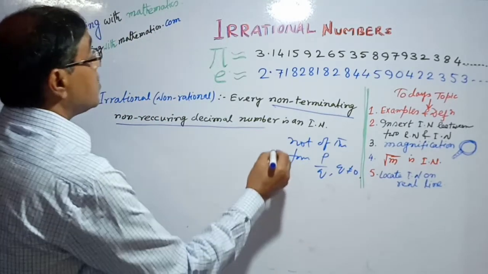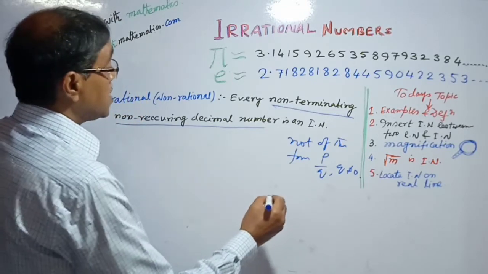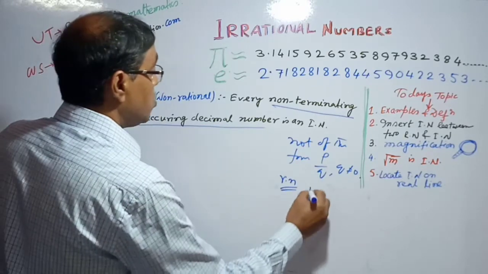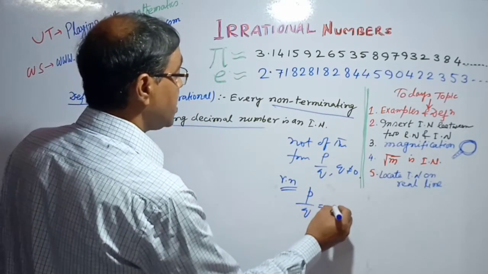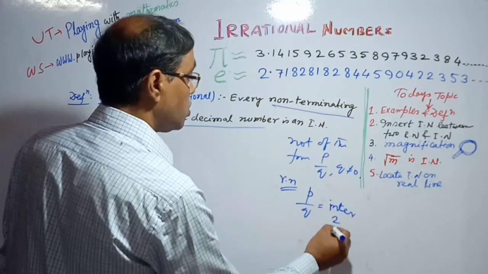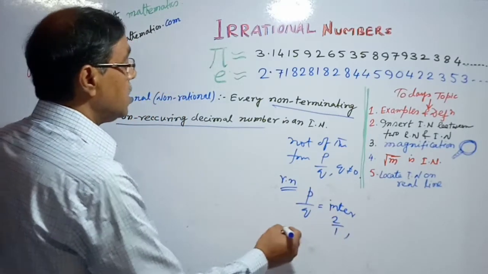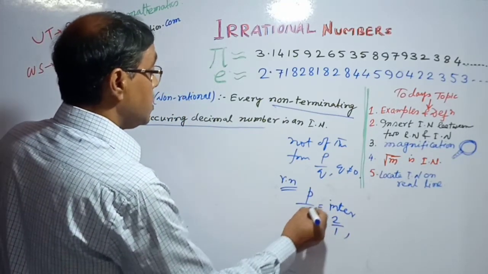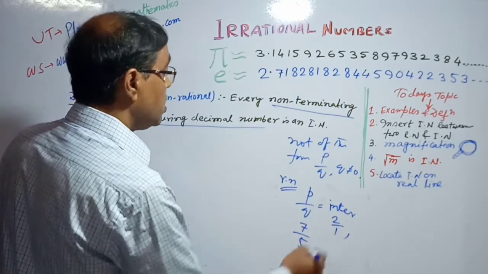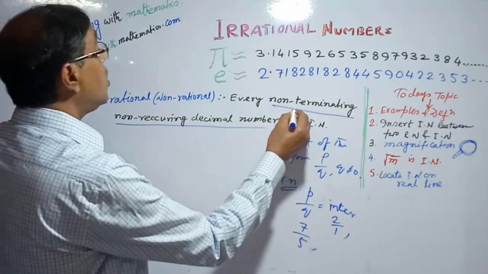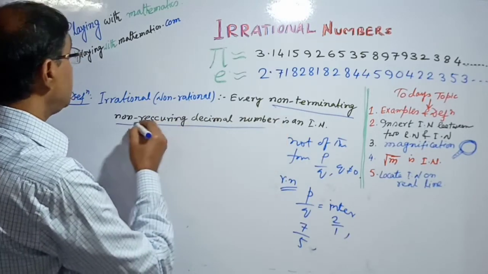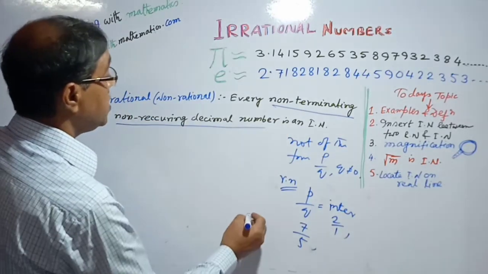In the previous video I discussed the rational number p by q. It is of the form either an integer, like 2, that is 2 by 1, or a fraction like 7 by 5, or a terminating decimal, or a non-terminating recurring decimal.